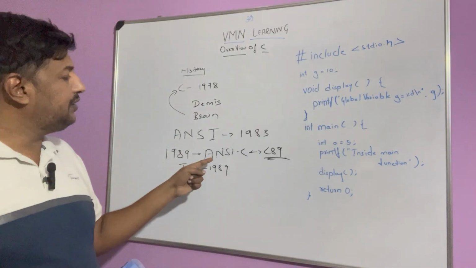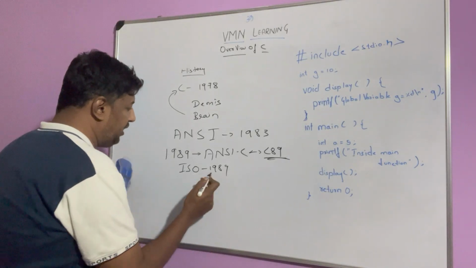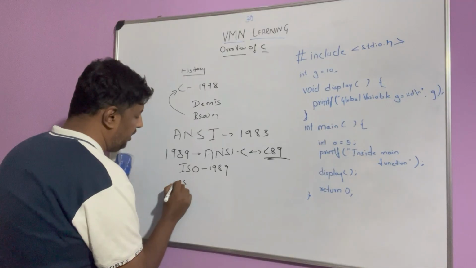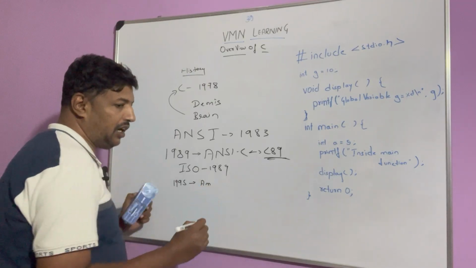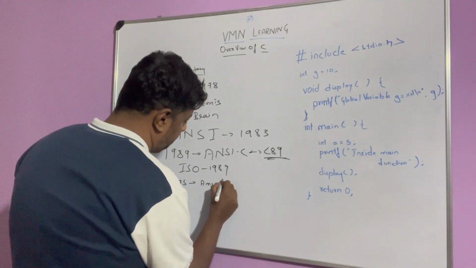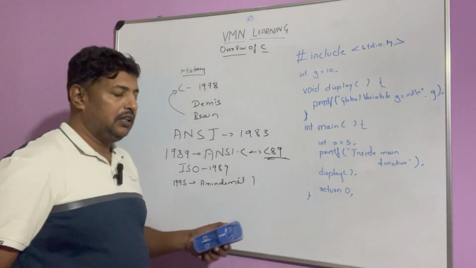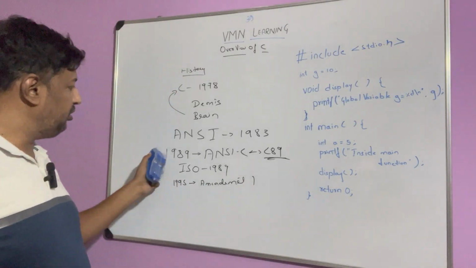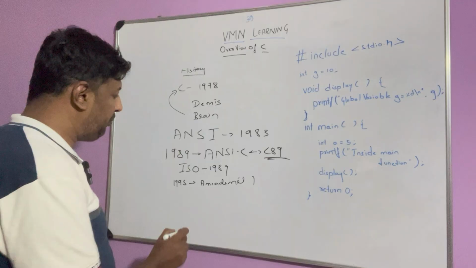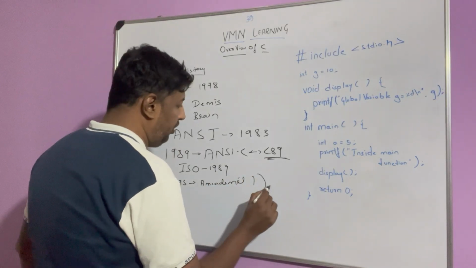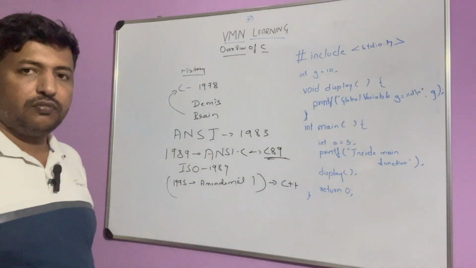It is also called the ANSI/ISO standard C. Then in 1995 there was a first amendment to it. There were little changes done, and this amendment was the basis of C++. That is the story of how C++ came around.